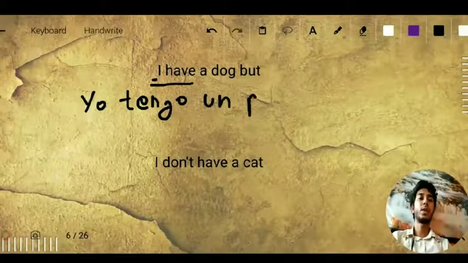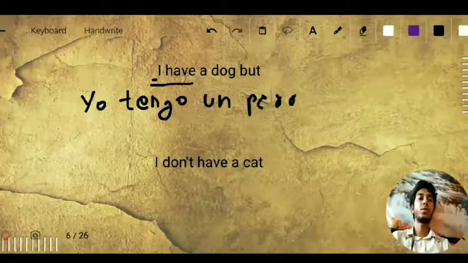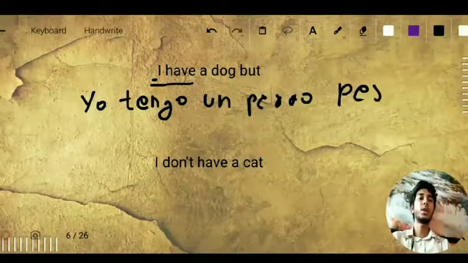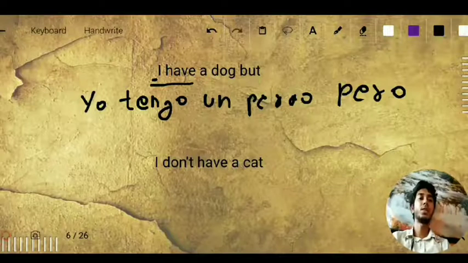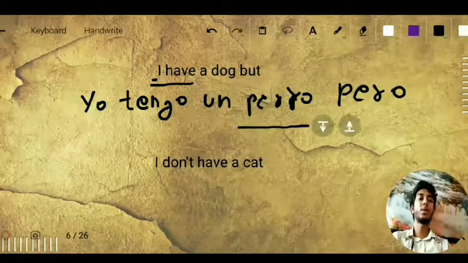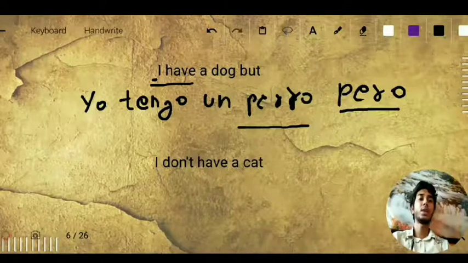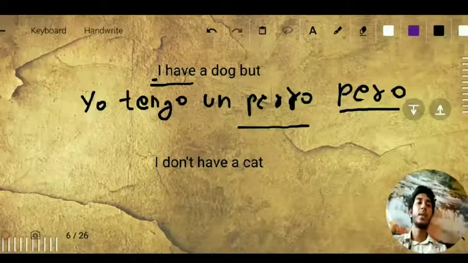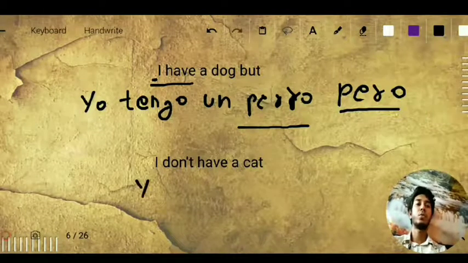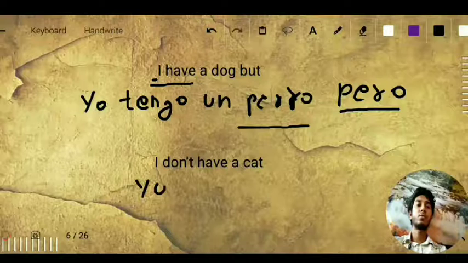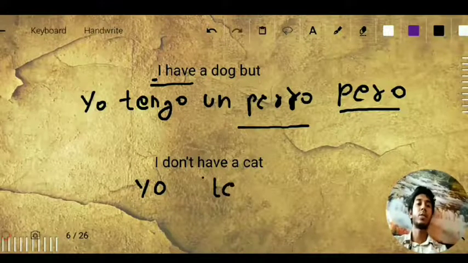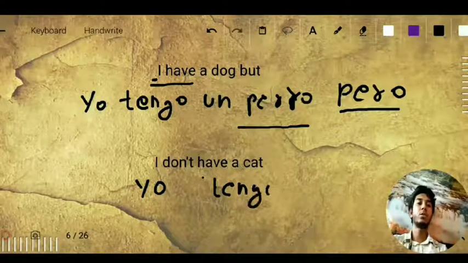For dog is perro, P-E-R-R-O, perro. For bird we will write pero, P-E-R-O, pero. I take these two examples at the same time because the word for dog is perro and bird is pero. I don't have a cat. For I have, we will write yo tengo. For have we will write tengo.